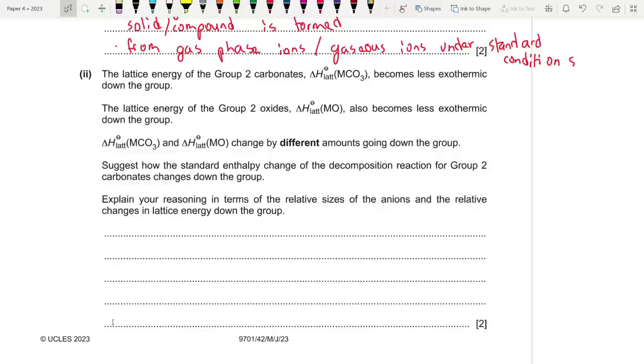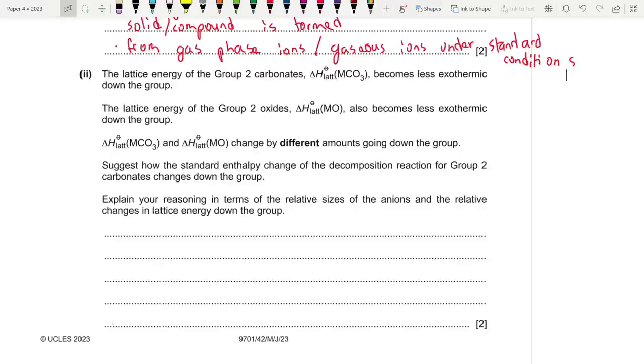Suggest how the standard enthalpy change of decomposition reaction for group 2 carbonates changes down the group. Explain your reasoning in terms of the relative sizes of the anions and the relative changes in lattice energy down the group. By the way, guys, we do not have access to the data booklet, so we cannot take a look at that, okay? We just have access to the periodic table, as well as some common values that we need.